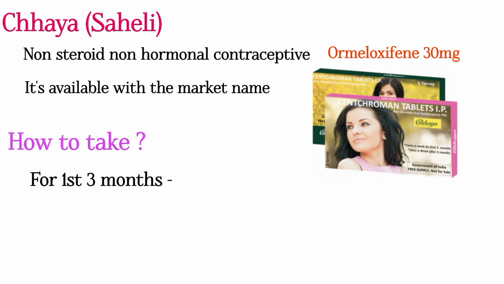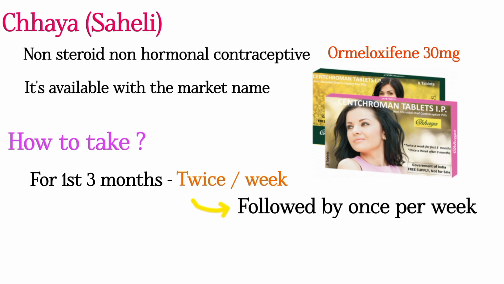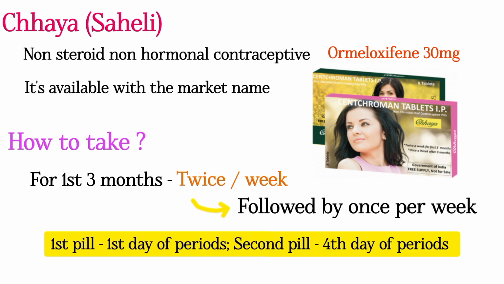For the first 3 months, tablets need to be taken twice weekly, followed by once per week. The first pill is taken on the first day of the period and the second pill on the fourth day of the period, and the pattern of taking will be continued. The mechanism of action of this drug is that it works primarily by preventing implantation of the fertilized ovum.